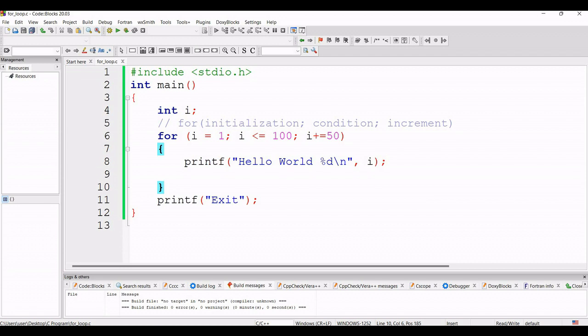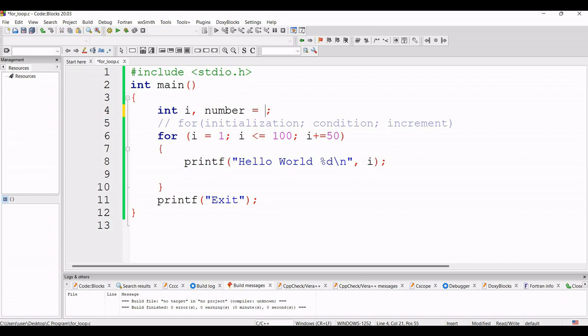So here, suppose I am taking integer type I and there will be one number variable. So I will take number equals to, suppose, 40. Is 40 a prime number or not? Now one of the rules that a prime number follows is that a prime number is only divisible by 1 and that number. Suppose one example of a prime number is 11. So 11 will only be divided by 1 and 11. No other number can divide 11.